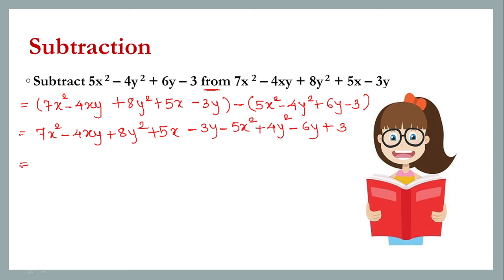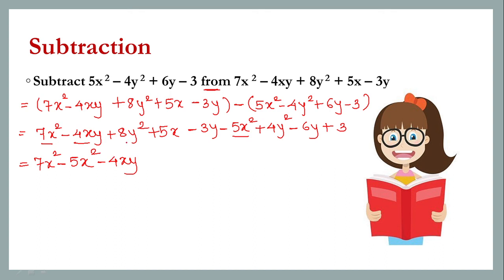Now the next step, as usual, bring the like terms together. So what are the like terms now? 7x square and 5x square. While picking or while bringing the terms together, take them along with the sign. 7x square minus 5x square. Then you have minus 4xy. And is there any other term with xy as a like term?